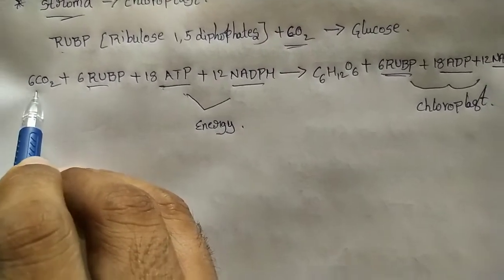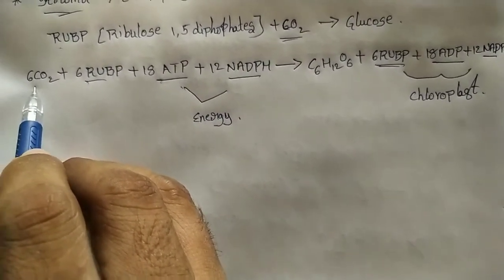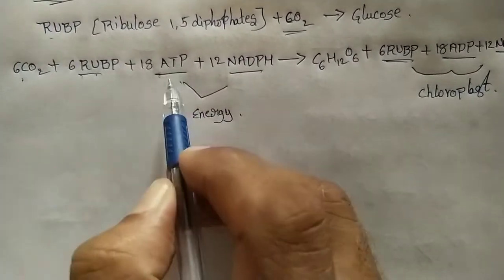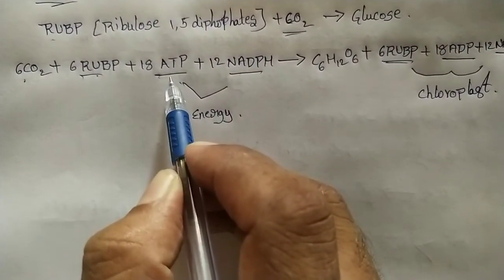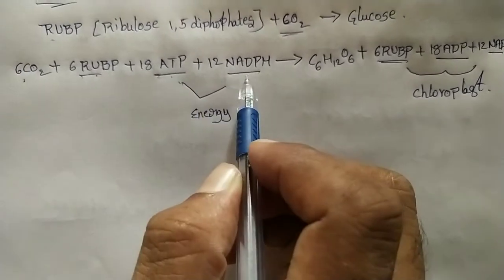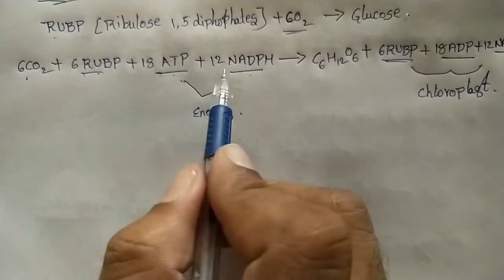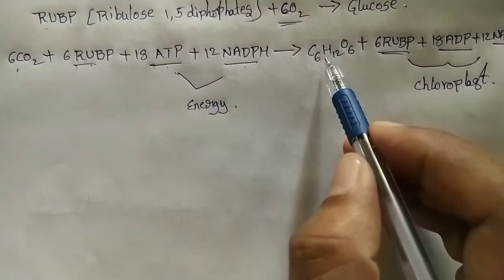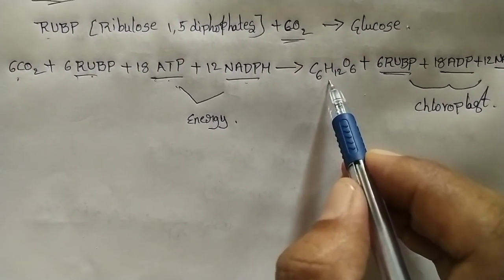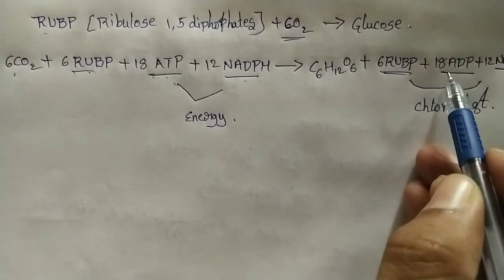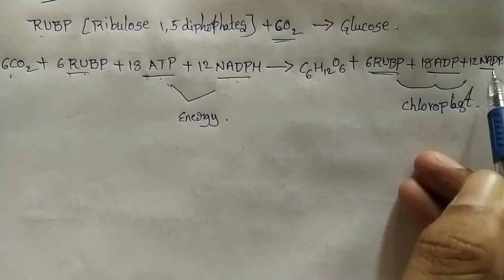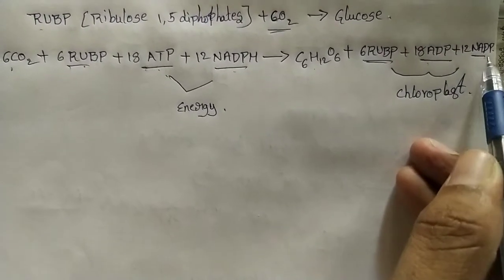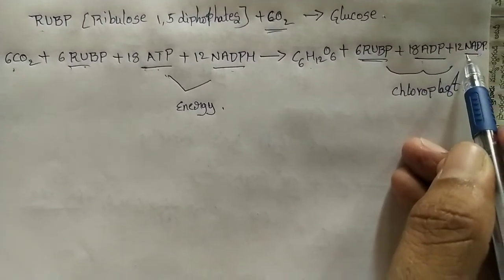So 6 carbon atoms react with the RuBP present in the chloroplast, with the help of the energy from ATP and NADPH, and they produce glucose, and 18 ADP and 12 NADP remain in the chloroplast.